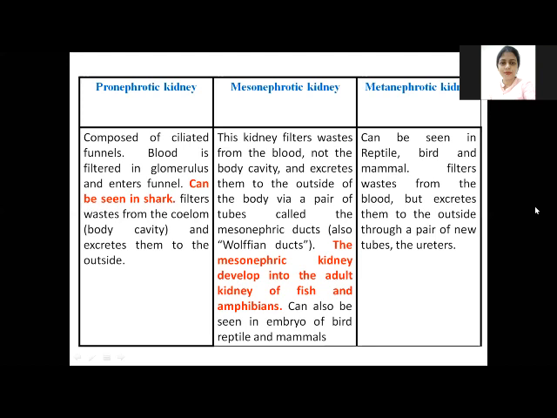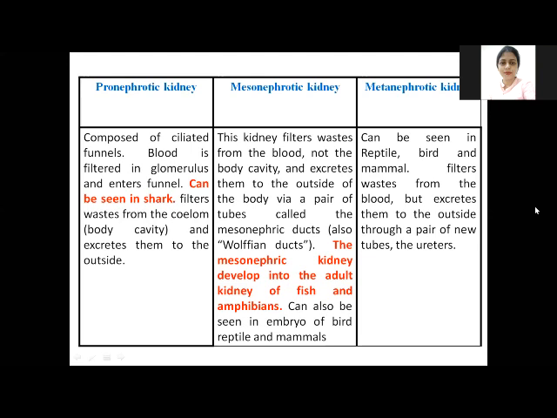Even the embryos of higher vertebrates, that is mammals, birds, and reptiles, have a mesonephrotic kidney in the embryonic stage, and in the adult stage it becomes metanephrotic. In fishes, the embryonic kidney is pronephrotic, and the adult kidney is mesonephrotic.